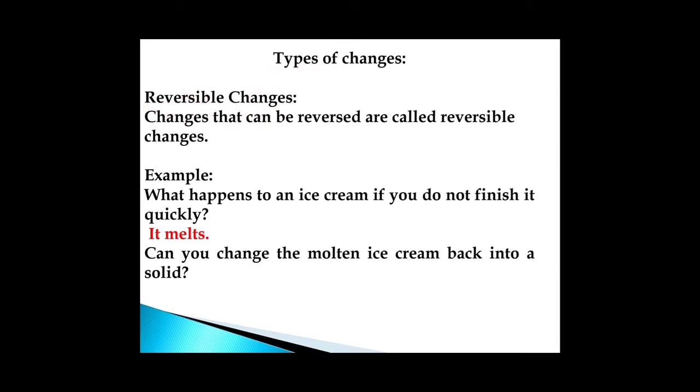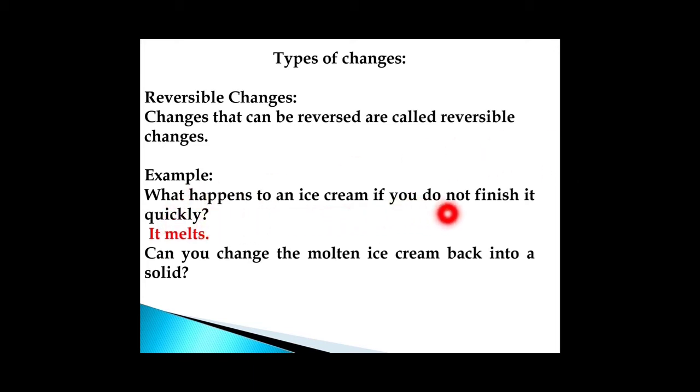Types of changes. First, we discuss reversible changes. Changes that can be reversed are called reversible changes. A reversible change is a change that can be undone or reversed. If you can get back the substances you started the reaction with, that's a reversible reaction. Examples of reversible reactions include dissolving, evaporation, melting and freezing.